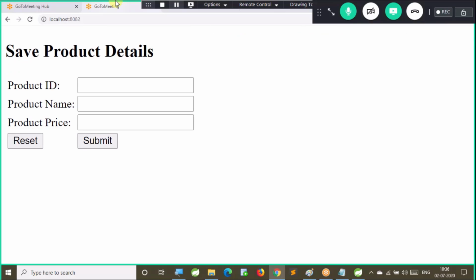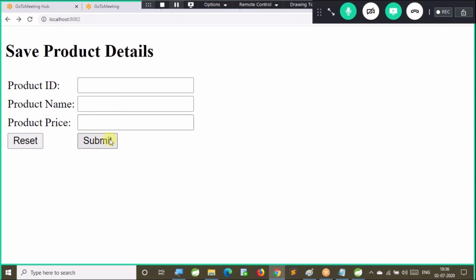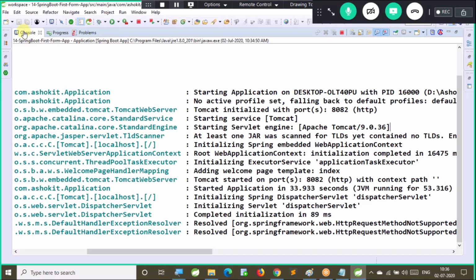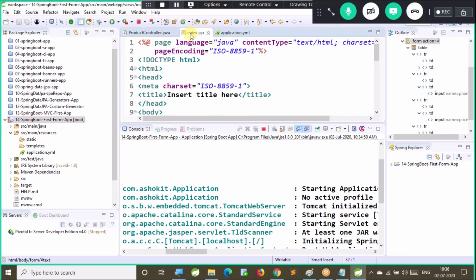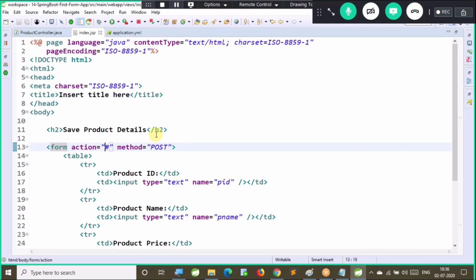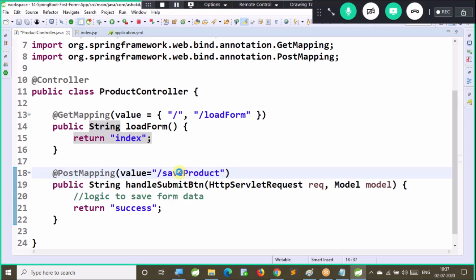Product ID, product name, product price. Now the form will not be submitted. So, error page. The form is not going to submit. There is a problem if we submit the form. I need to handle this scenario. For this, we need to add an action URL. Whenever this form is getting submitted, I want to give the form action URL as save product. Action is equal to save product. What is save product? There is a request handler method bound to this URL pattern.